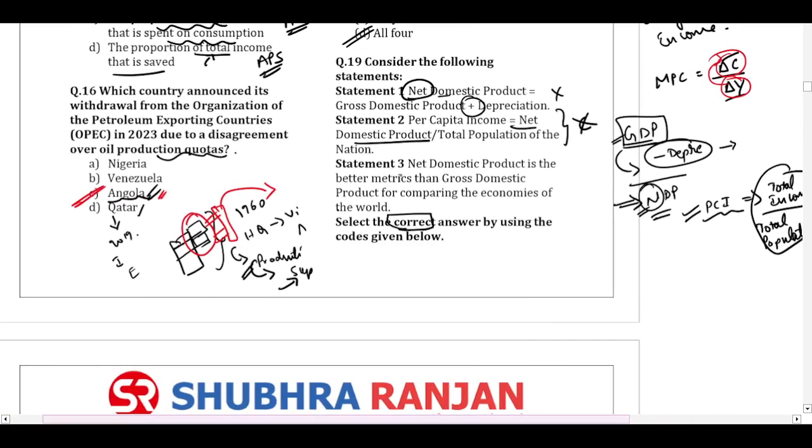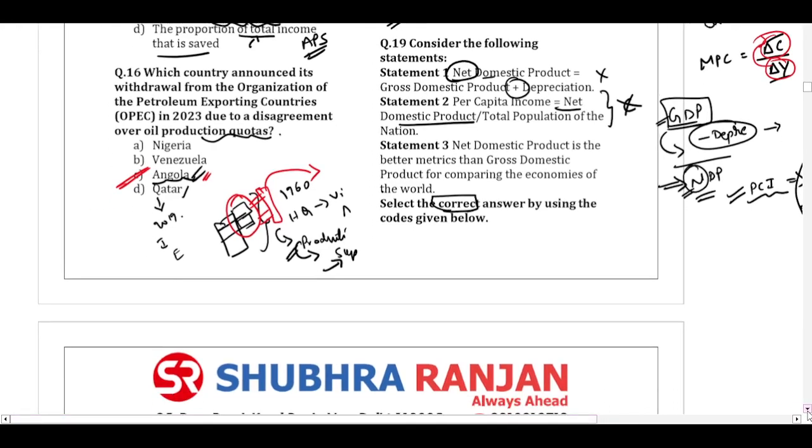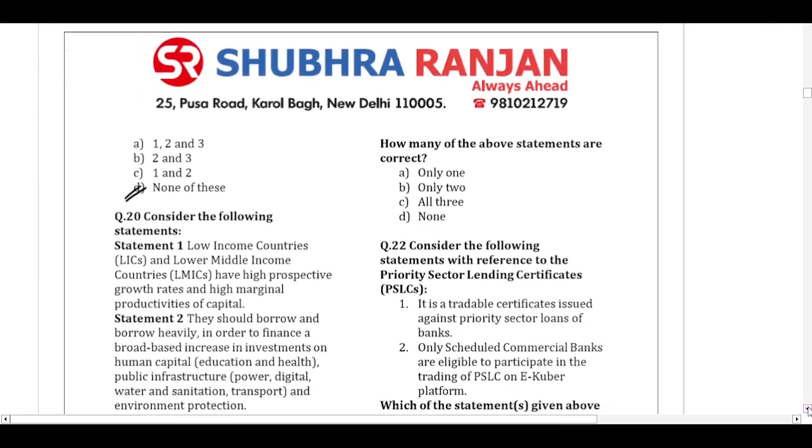Then statement number 3: net domestic product is a better metric than the GDP for comparing the world economies. For most of the economies, the GDP will be used to compare. So we cannot say NDP is the better metric to compare the economies of the world. Which of the following statements is correct? None of the statements are correct. Question number 20.